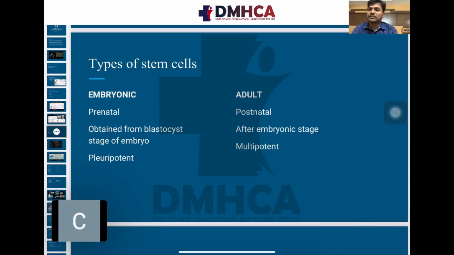That's the main point: multipotent stem cells can generate tissues, but they cannot form the entire human body. They will form only some types of tissues.